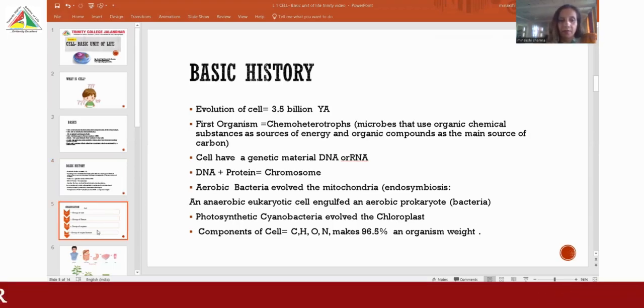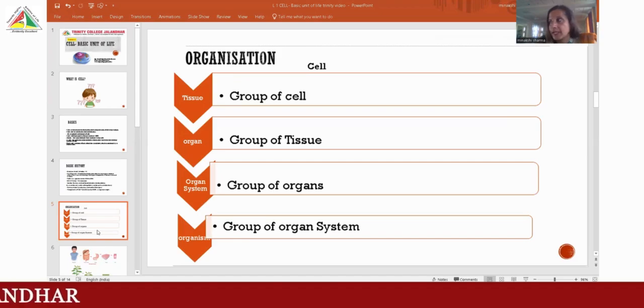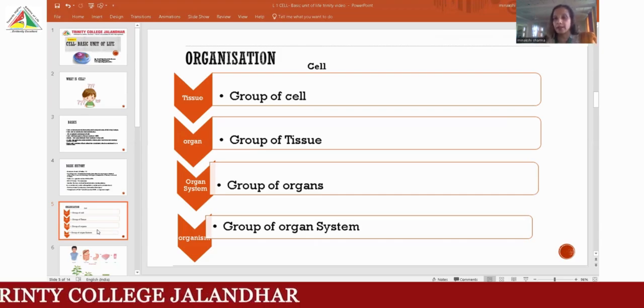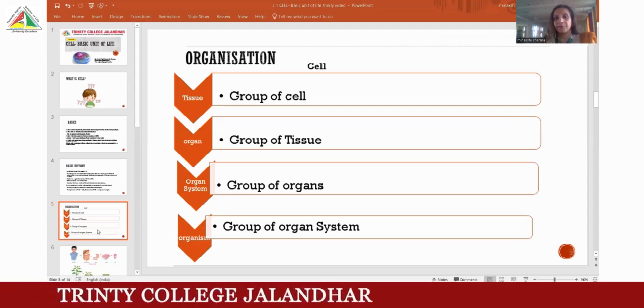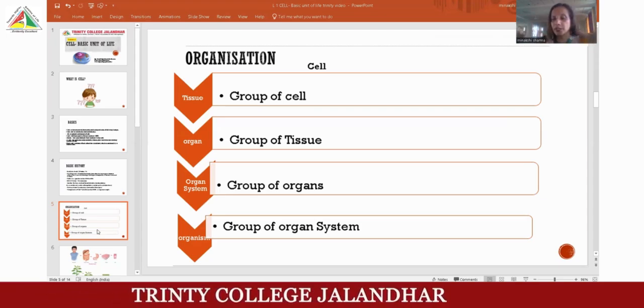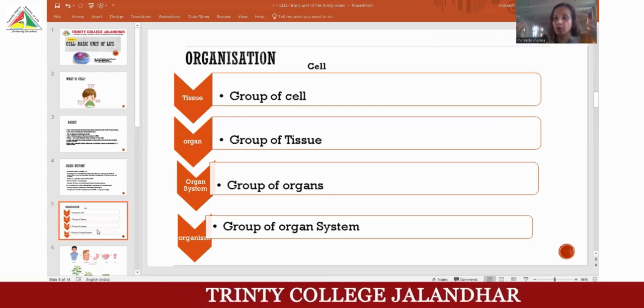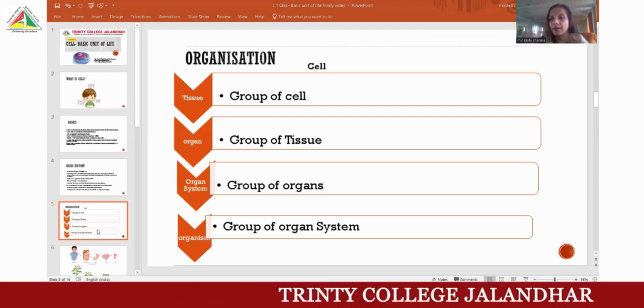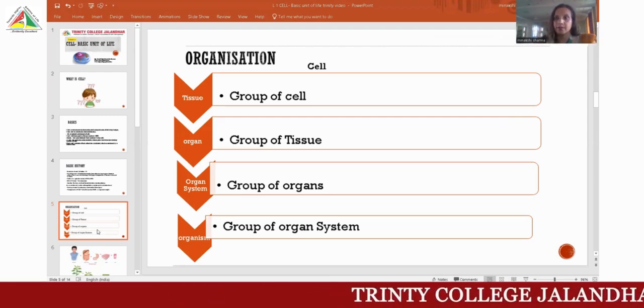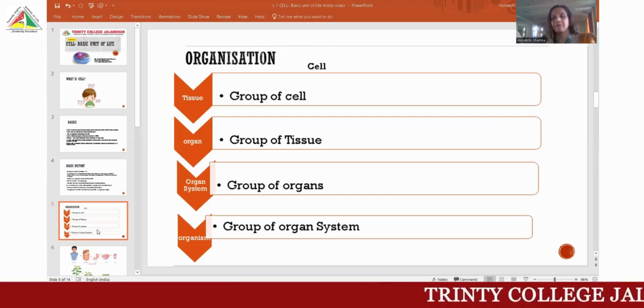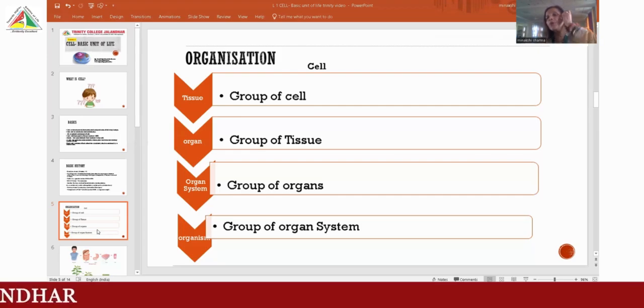Next, when we are talking about the organization of the cell, the first organization is the cell, a basic unit. I have told you the basic unit. Now when two cells combine, they form a group, and that group is called tissue. When two groups of tissue combine, they form the organ. When two or more organs combine, they form the group of organ system. These all groups of organ systems form the organism which I am standing in front of you. I am an organism, a human being, right?